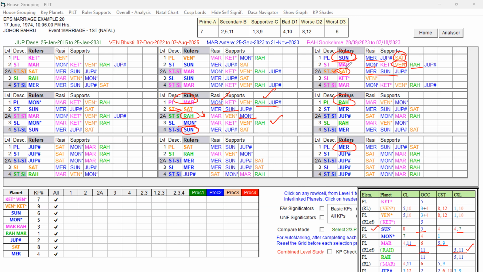So Sun and Mars are playing, and Rahu also is playing. So Mars has the strong key planet of the Dasa Lord. Sun itself is playing and forming a ruler link. Other key planets are also playing. That way, it has mixed signification, but it is supportive for marriage despite some weakness.